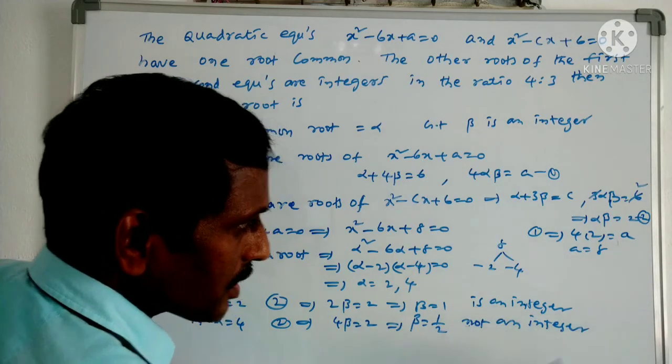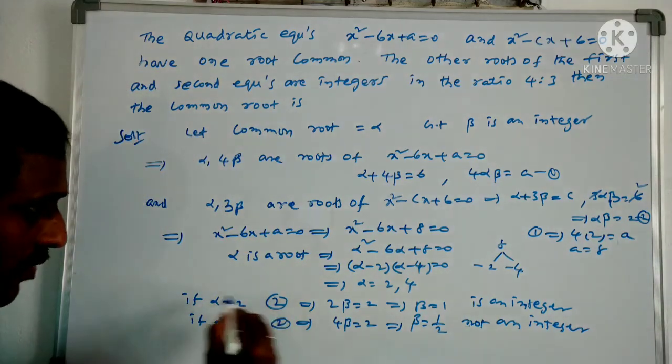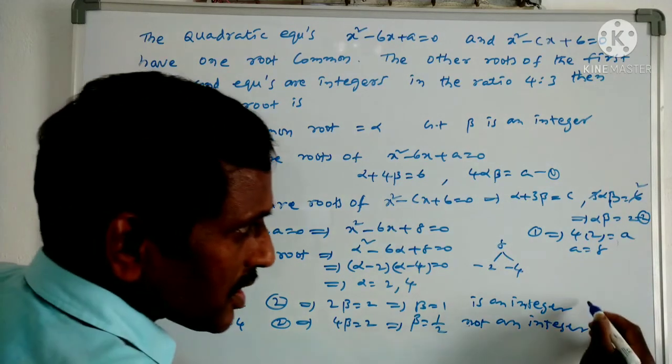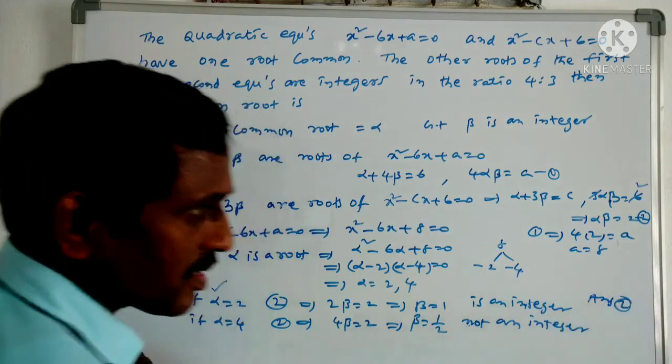Okay. So from this, alpha equals 2 is the value. Now what is the option for this? The answer option is the second. The answer is the second.